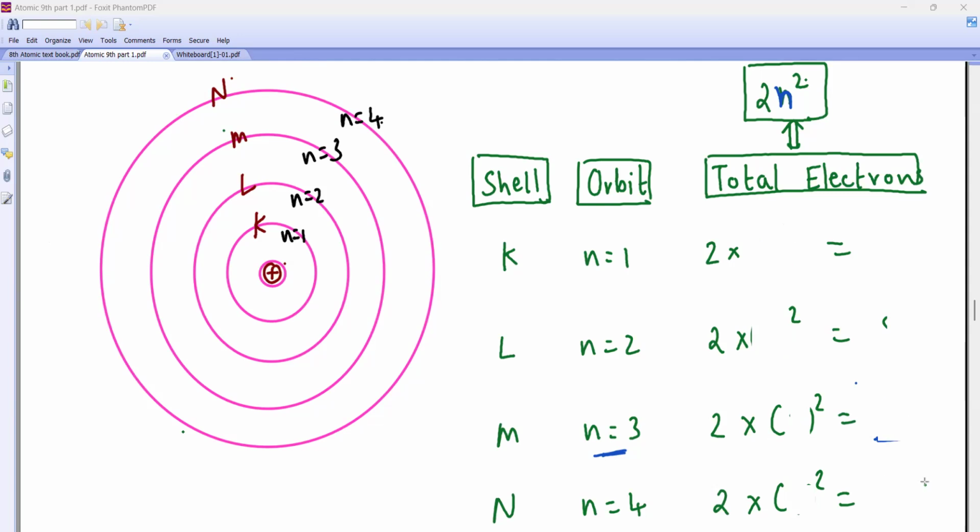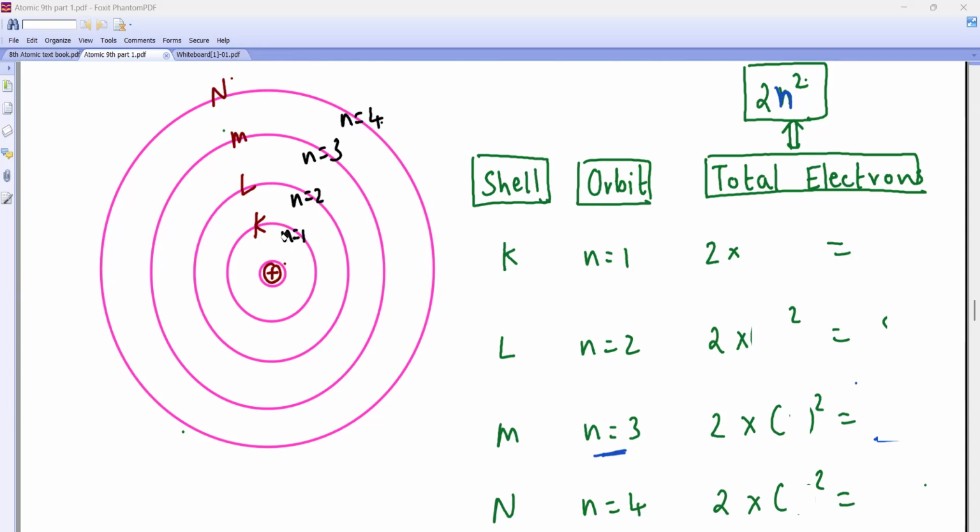Okay, we have these orbits. You have to draw also. At the center there is the nucleus.